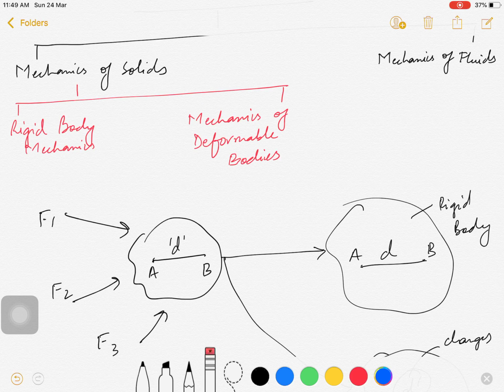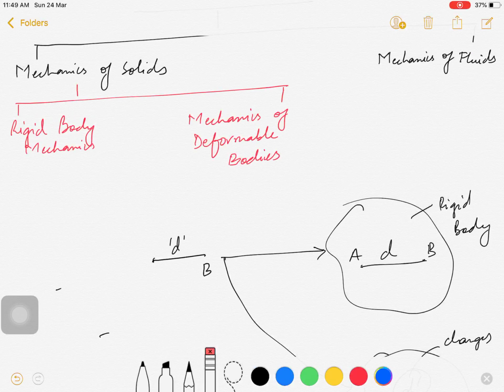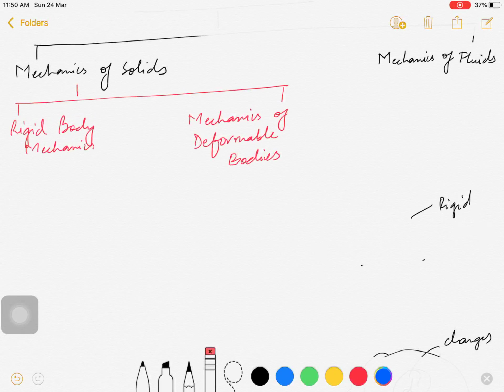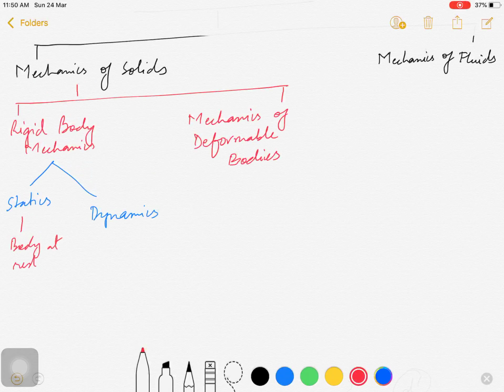So again, this rigid body mechanics is further classified into two types. First one is statics and second one is dynamics. In statics, we study body at rest and forces in equilibrium are considered.